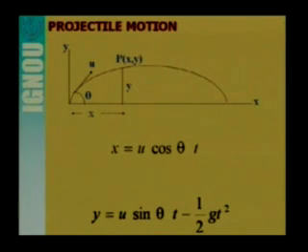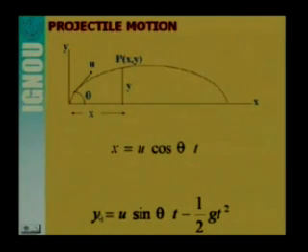In the x direction the displacement is x, and the velocity component in the horizontal direction remains unchanged, that is u cos theta. So at any moment, that is at time t, the particle is occupying this point P. The horizontal displacement x is equal to u cos theta times t. In the vertical direction the displacement y is u sin theta t minus half g t square.